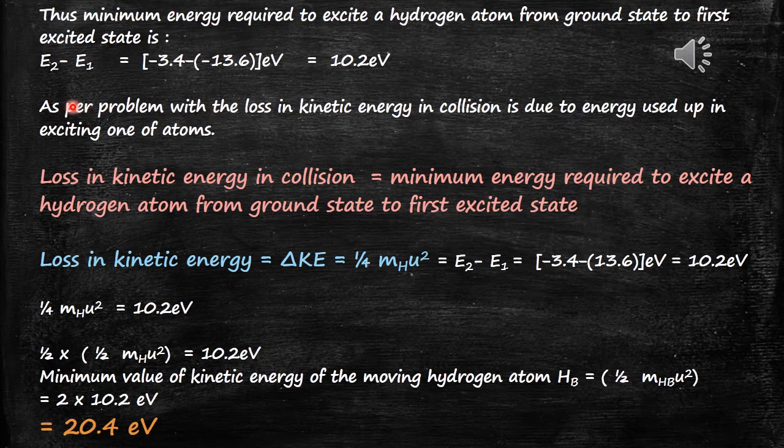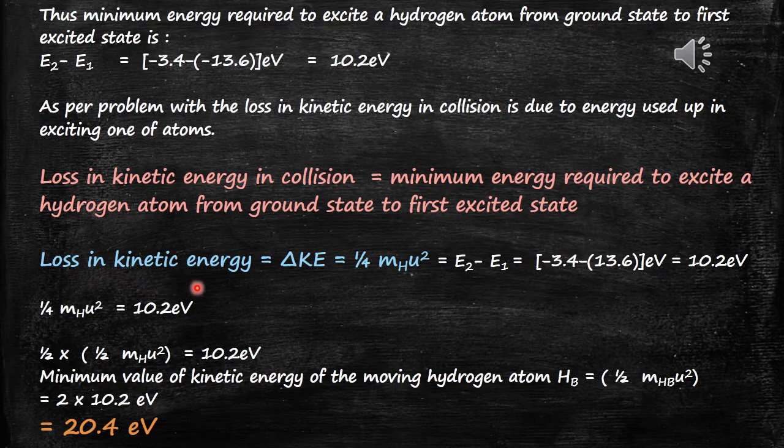This is the minimum energy required to excite a hydrogen atom from ground state to first excited state. As per the problem, the loss in kinetic energy in collision is due to energy used up in exciting one of the atoms. Loss in kinetic energy in collision is equivalent to the minimum energy required to excite a hydrogen atom from ground state to first excited state.